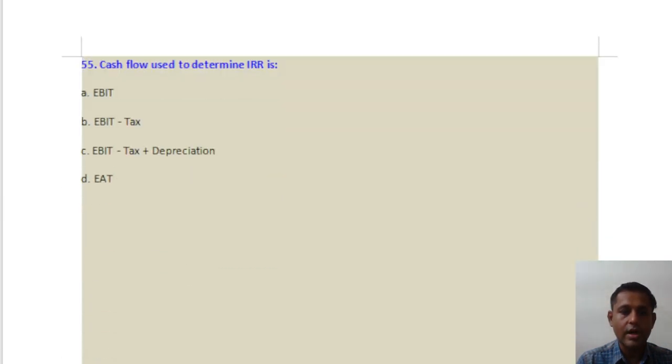Question number 55, cash flow used to determine IRR, is very important question. Option is EBIT, B is EBIT minus tax, C is EBIT minus tax plus depreciation, D is earning after tax. So first जो क्वेश्चन 51 था उसमें हमने EBIT किया था only to determine the return on capital employed, but यहाँ पे what we generally use is cash flow that is used to determine the IRR.